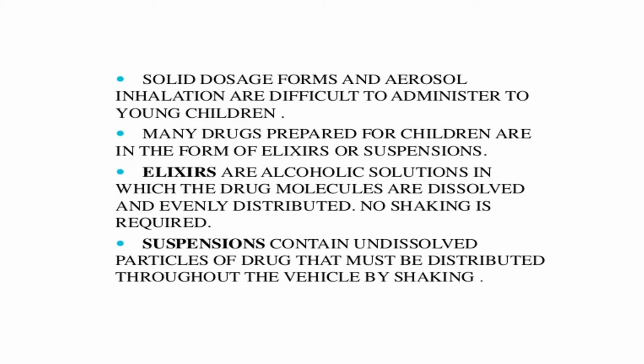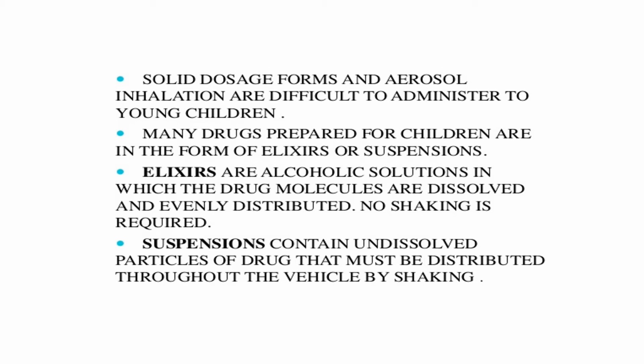In children, the dosage form of the drug is also very important. Now, solid dosage forms and aerosol inhalation will be very difficult in children. For such drugs, we have prepared various forms of elixirs and suspensions. That is, their dosage forms are in the form of syrups. Syrups include elixirs or suspensions. Now, what is the difference between elixir and suspension? Elixirs are nothing but the drug molecule mixed in an alcohol base, so we don't require shaking at the time of usage.